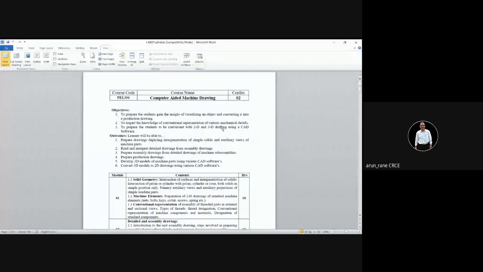So is this screen visible now? Yes. So its course code is PL301. As per the scheme, there are three lectures for manufacturing process and one lecture for computer aided machine drawing.